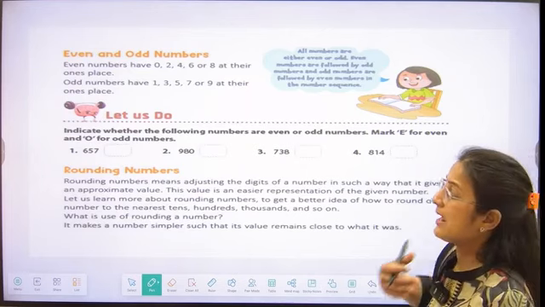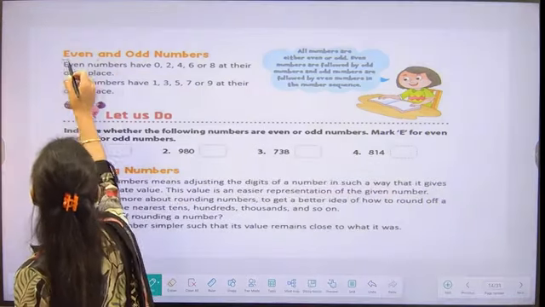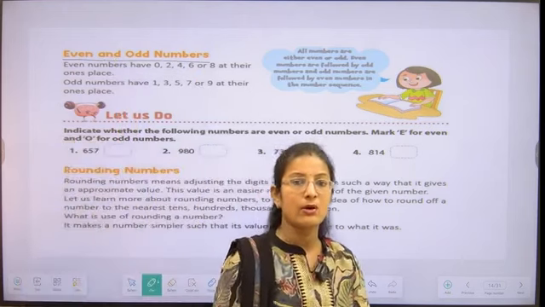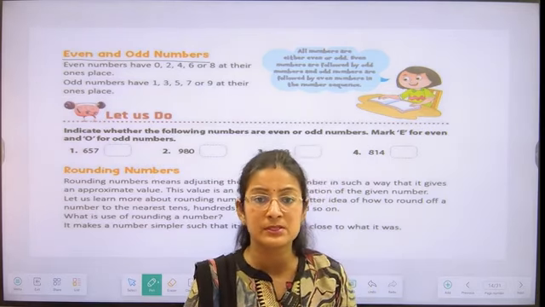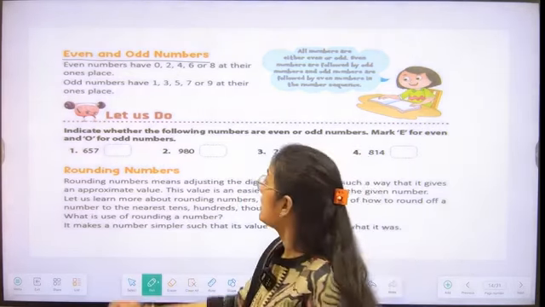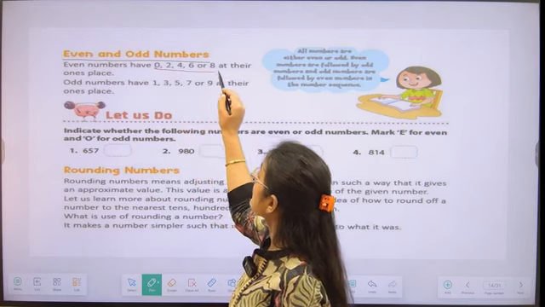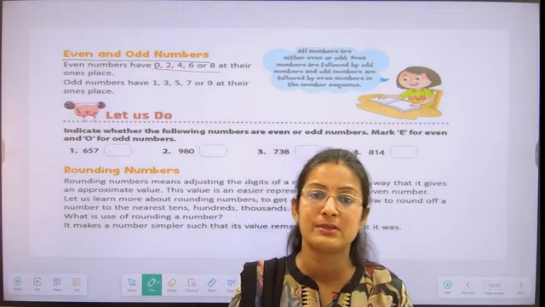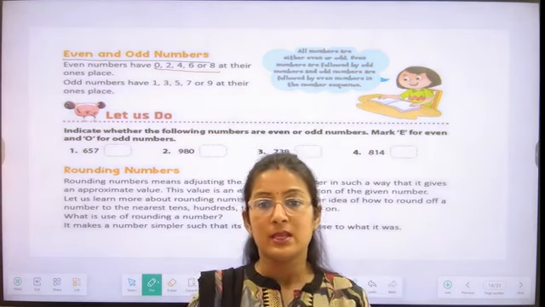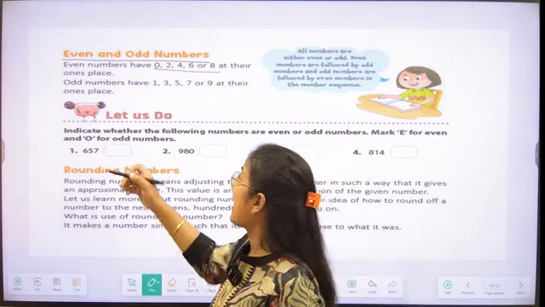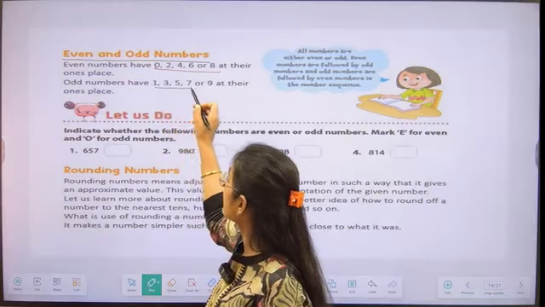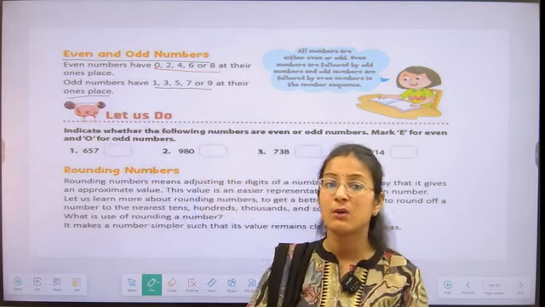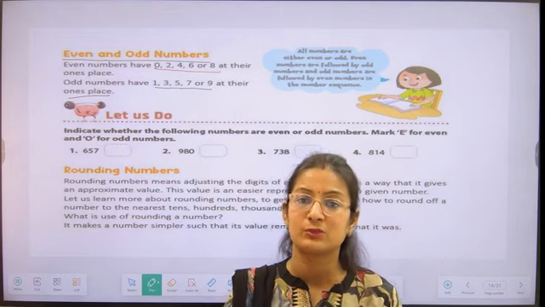Now we are going to understand what even numbers and odd numbers are, students. If I'm asking you about even numbers, the numbers which end with 0, 2, 4, 6 or 8 at their ones place value are even numbers, students. Similarly, the numbers which end with 1, 3, 5, 7 or 9 at their ones place value are called odd numbers, students.